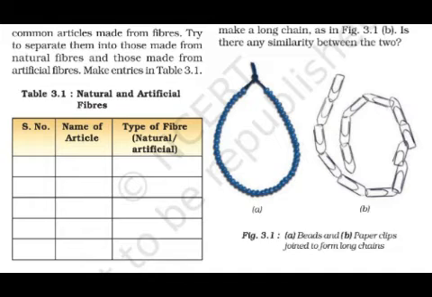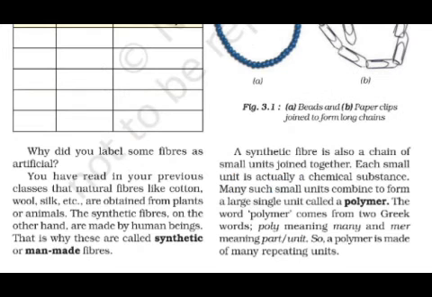Many such small units combine to form a large single unit called a polymer.